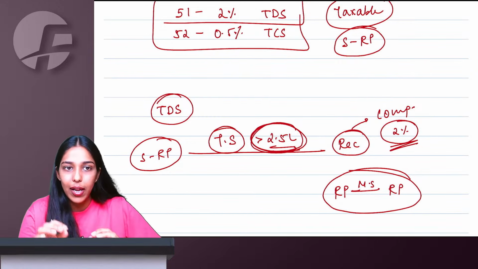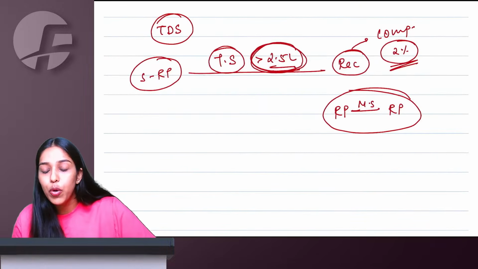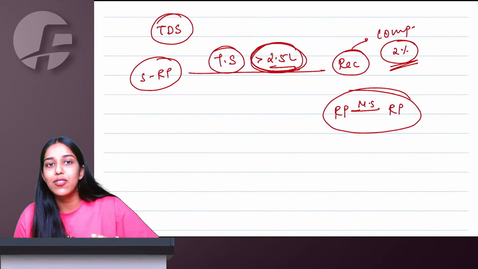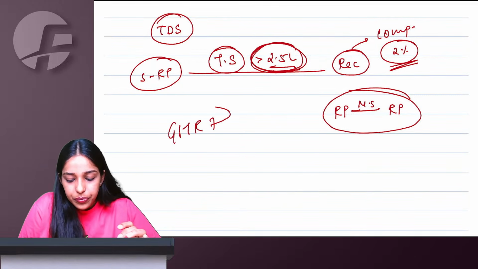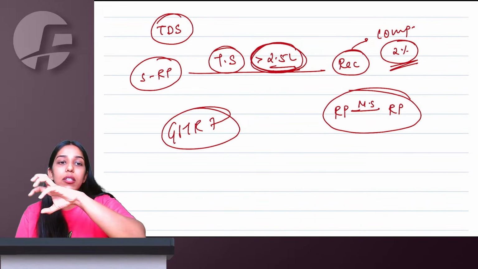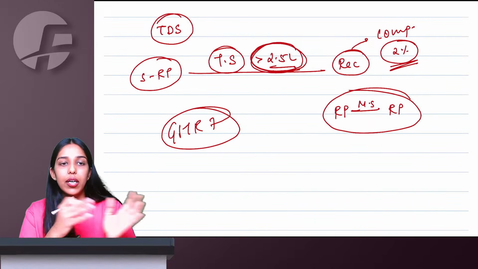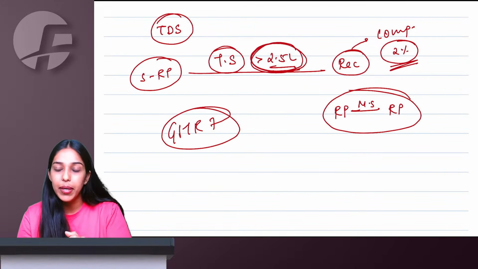2% of the taxable value, pure taxable value, no tax amount, no exempt supply, nothing. Of pure taxable value, 2% TDS has to be collected and paid to government. They will file GSTR-7 and show the taxes, and the supplier will then get the credit of this TDS deducted in the cash ledger, which you can claim back and use for further payments.